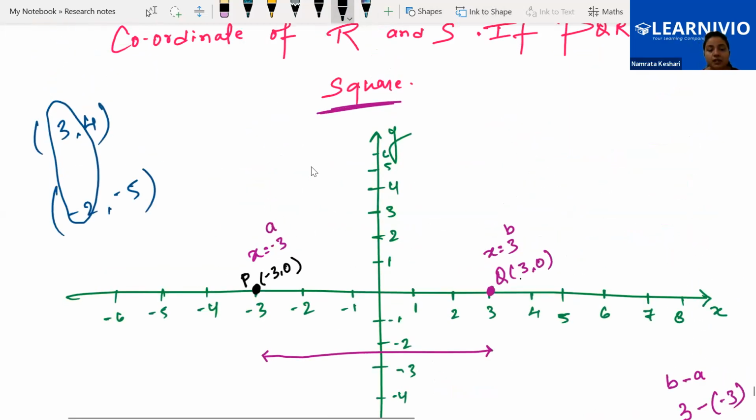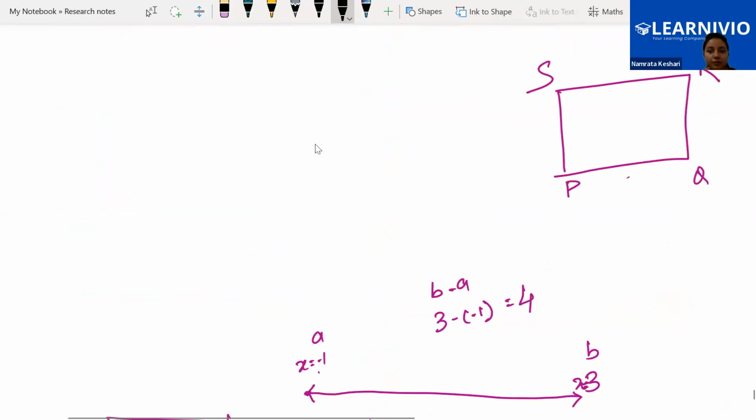3 minus -3, that is 6. Can you see? 6. I'm taking this 3, this black underlined part, and the other -3. Okay, b minus a means 3, right one, then minus left one. If we are talking about the y-axis, then that means top one and then bottom one. Okay, so b minus a, that means 6 unit total we are having. So length of this square is 6 unit. Perfect.